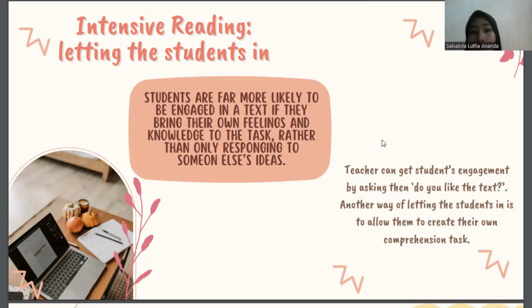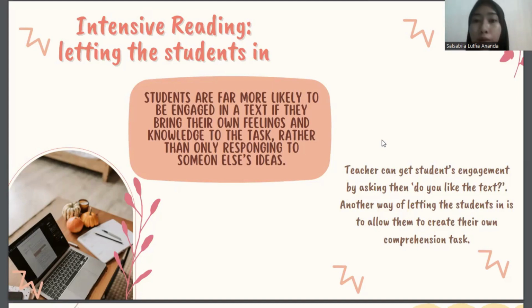But students are far more likely to be engaged in a text if they bring their own feelings or their own opinion and knowledge to the task rather than only responding to someone else's ideas of what they should find out. Teachers can get students' engagement by asking them, do you like the text?